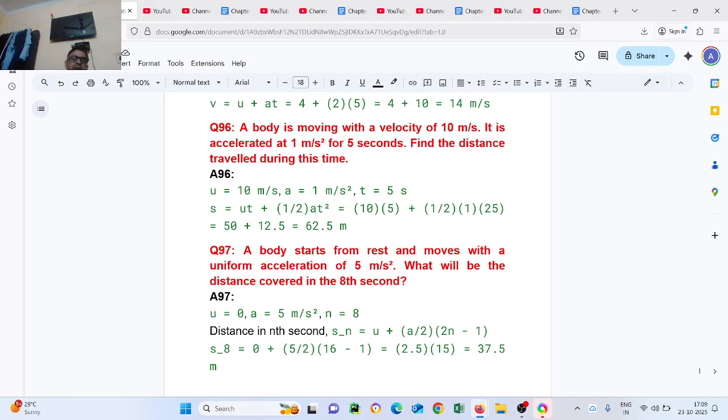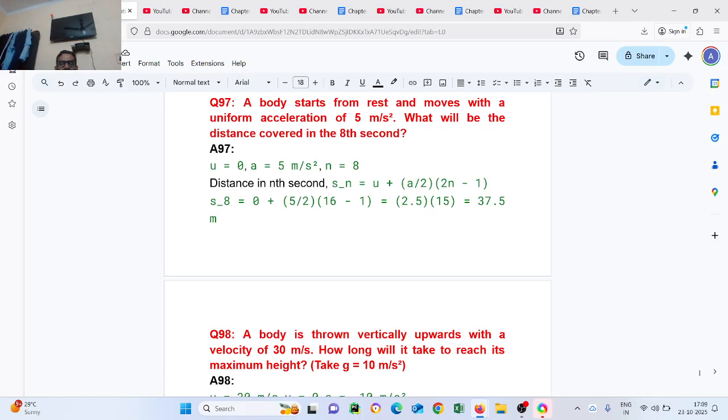97. Question number 97. A body starts from rest and moves with a uniform acceleration of 5 meter per second square. What will be the distance covered in 8 seconds? u equals 0, a equals 5 meter per second square, n equals 8. Distance in nth second equals u plus a by 2 into 2n minus 1. After solving it, you will get 37.5.